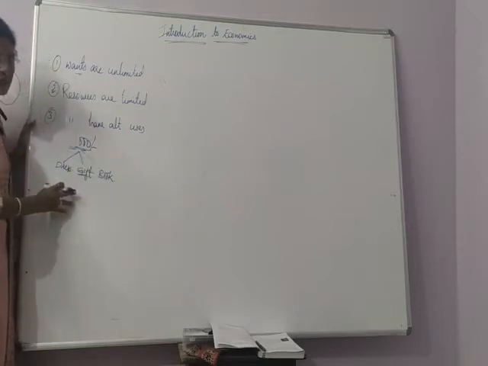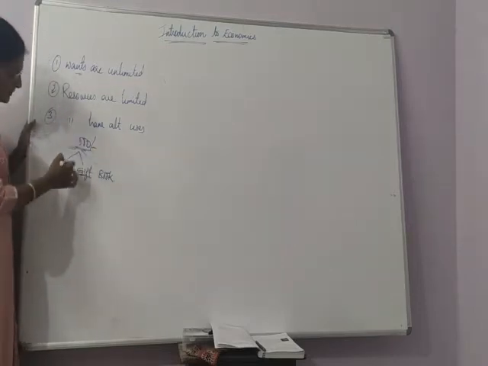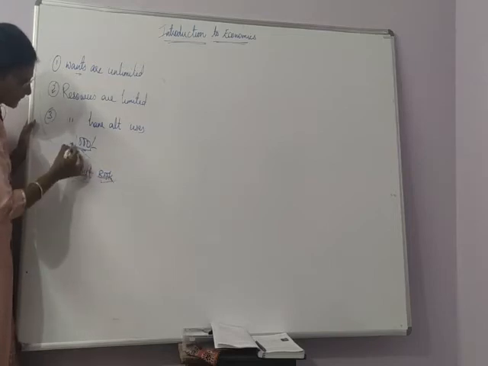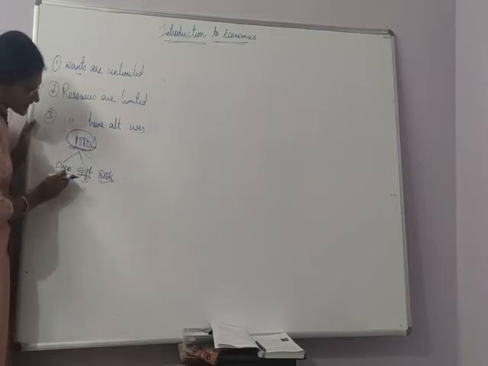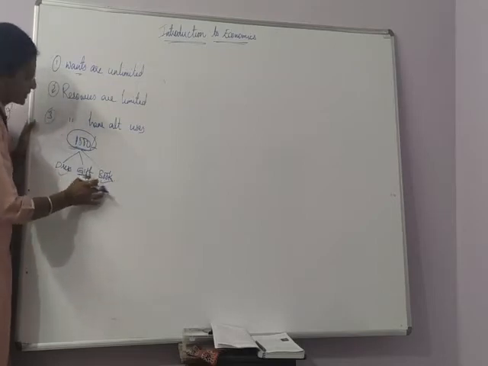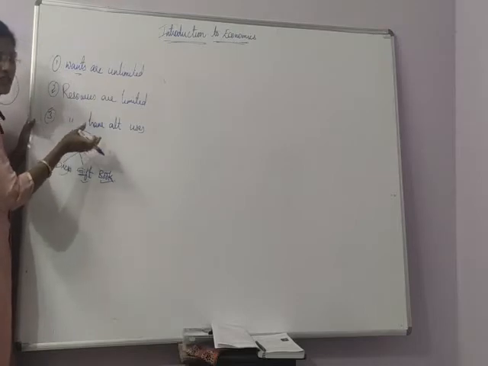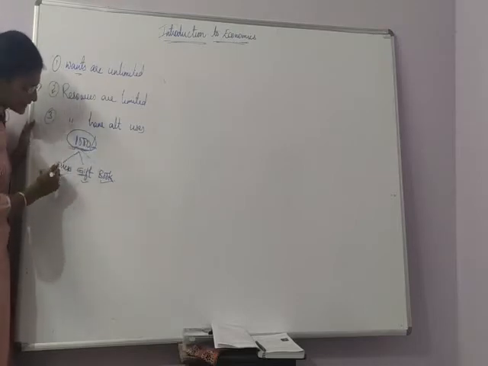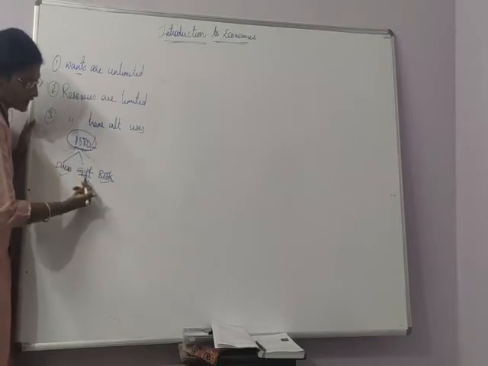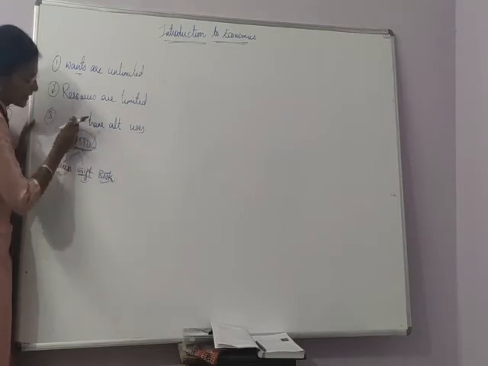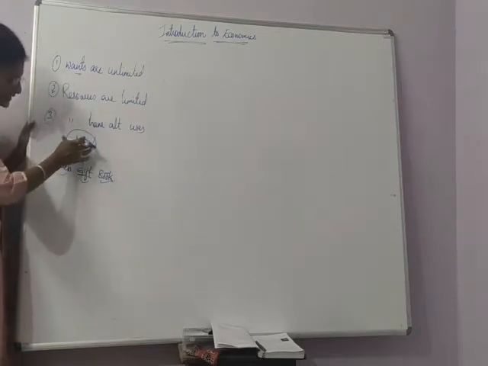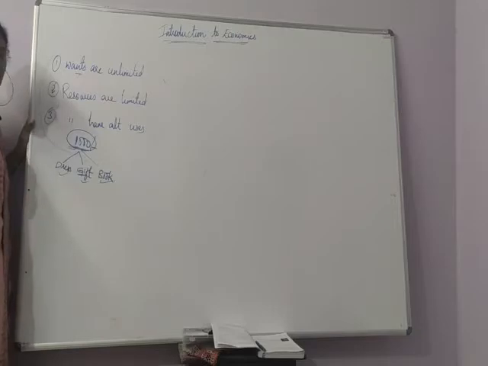So my wants are unlimited, but my resources are only limited, and these resources have alternative uses. That means with this 1000 rupees, I can either purchase a dress or a gift or a book. So these 1000 rupees have alternative uses.